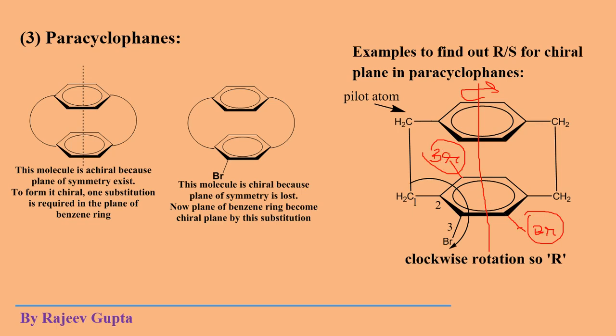So if you attach a bromine substituent at this side, you will get S configuration, or if you add a bromine atom at this site, again you will get S configuration. Again this position and this position are equivalent. Both are homotopic positions, both are the same positions. Again, if you compare here, the same thing will be present.